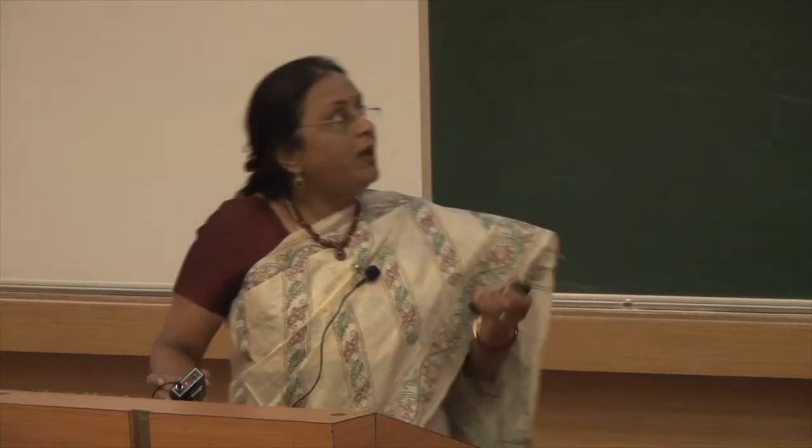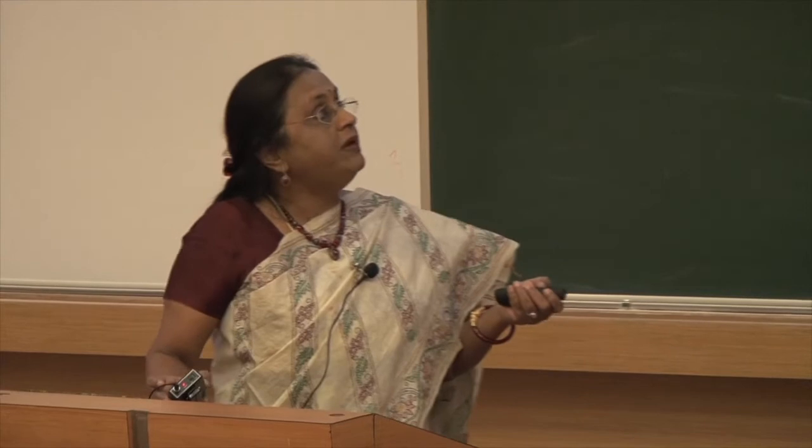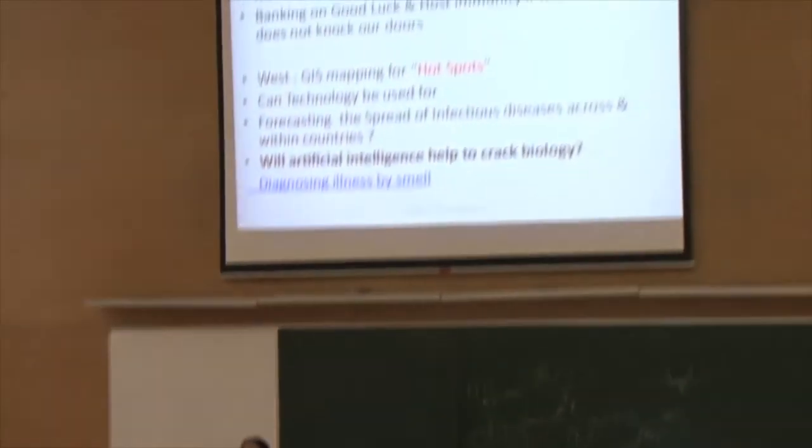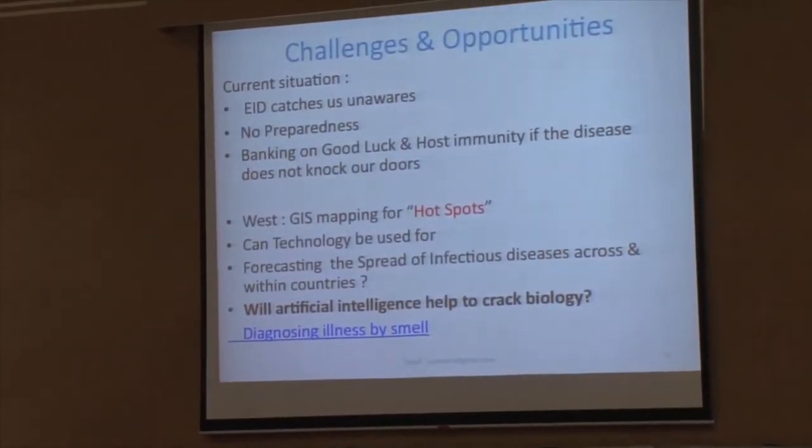What are the challenges? Today I don't know which infection is going to tap my door and enter my territory. Do I have any information about the hotspots in my own country of certain infectious diseases? In the West they are using GIS mapping for hotspots. So, can we use artificial intelligence for forecasting infectious diseases?